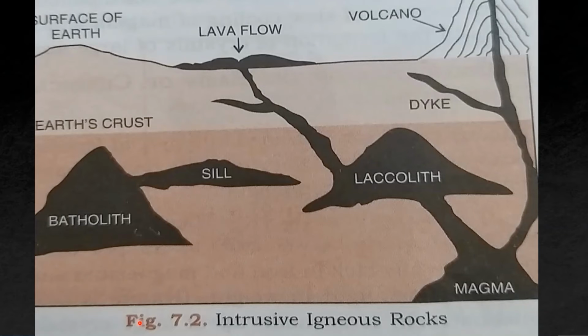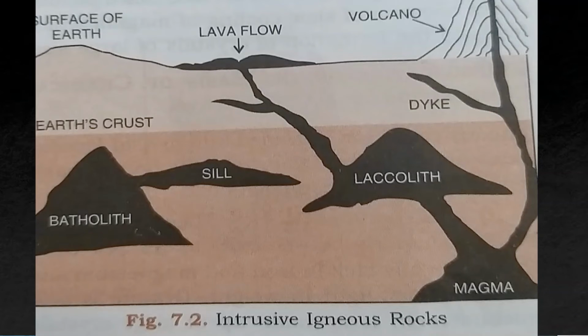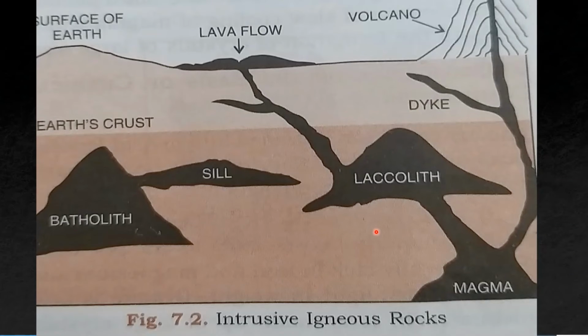When magma is solidified within the earth's crust, we call it intrusive igneous rock. When magma is forced to rise to the surface, only a small part of it actually makes it to the top. The majority of the magma is interrupted and solidifies, forming a range of features below the surface like batholith, laccolith, sill and dike.